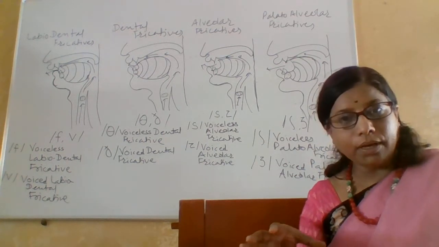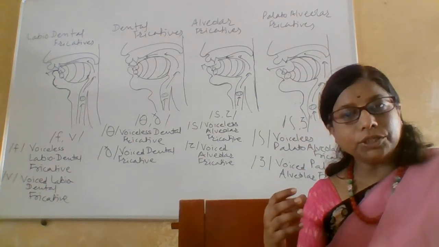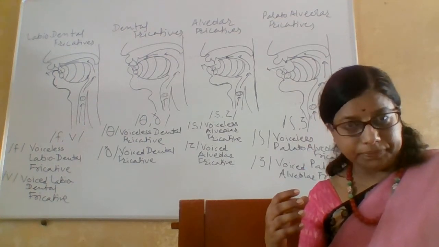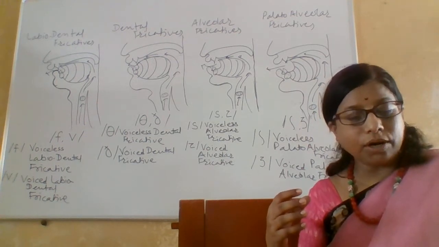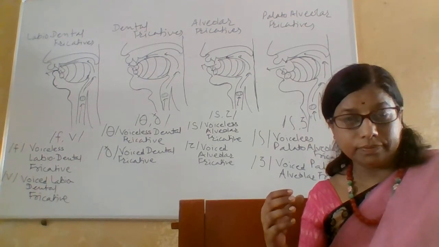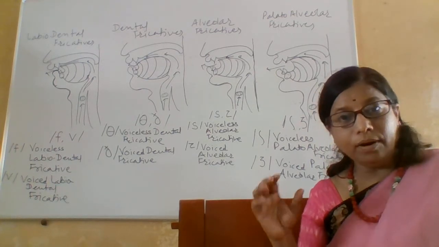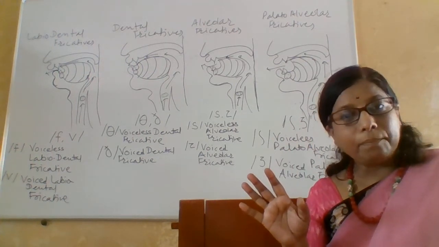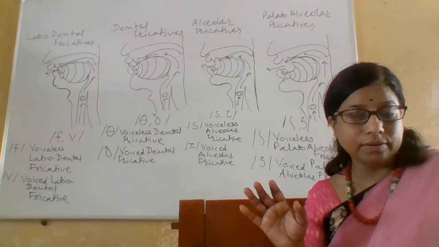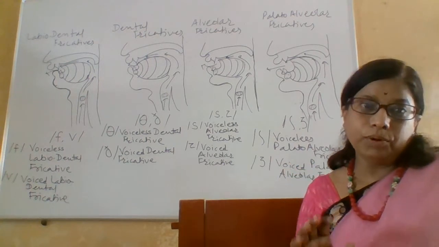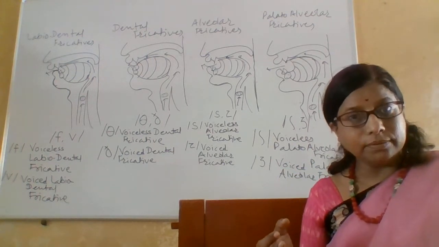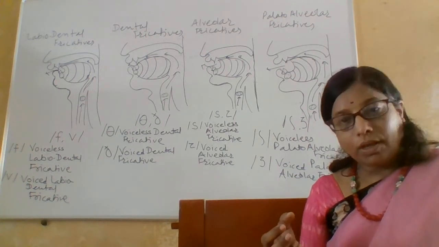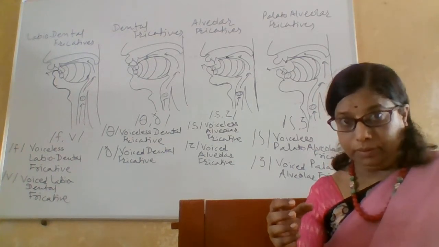Here I am talking about the English consonant F. It's not the bilabial F of Marathi, फळांचं F, फुलाचं F.